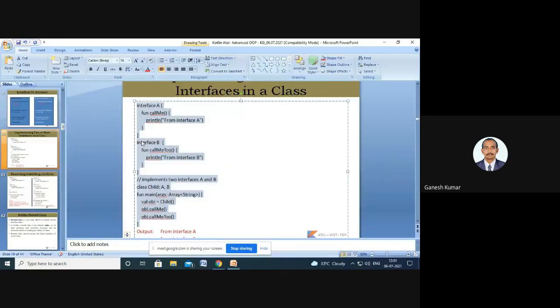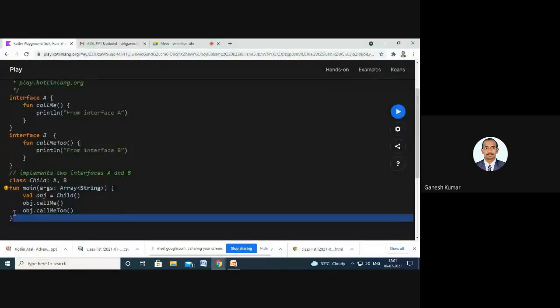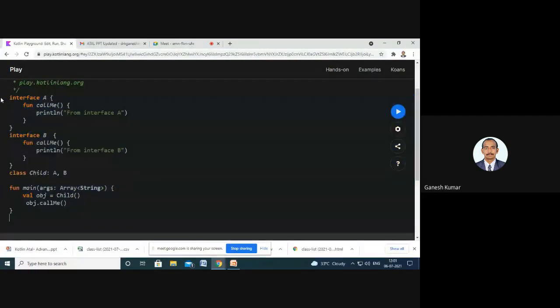So what happens if the function name is the same for all the methods declared inside the interface? Here I have renamed this function as call me, as I had used the same name already in the interface.